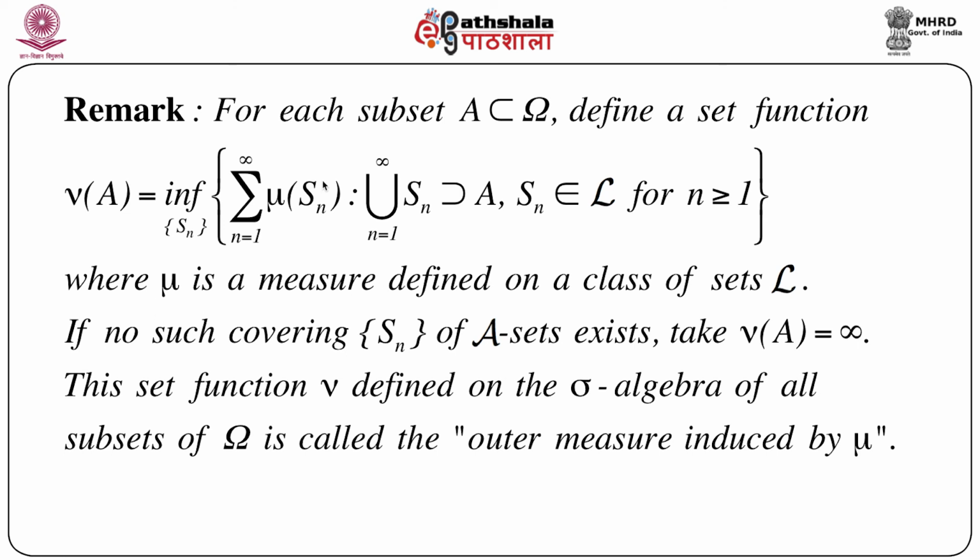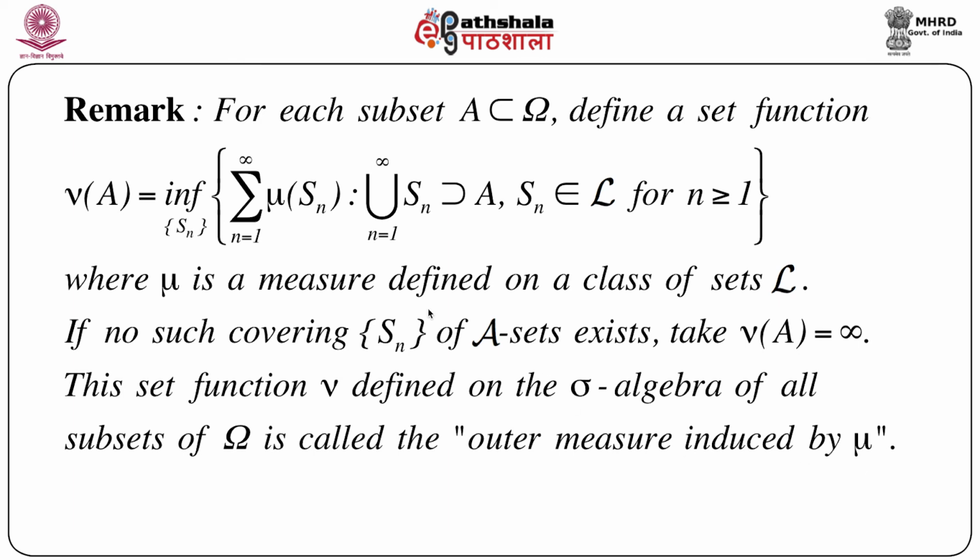So the definition of nu of A is complete, and this set function nu that is defined on the sigma algebra of all subsets of omega is known as the outer measure induced by mu.